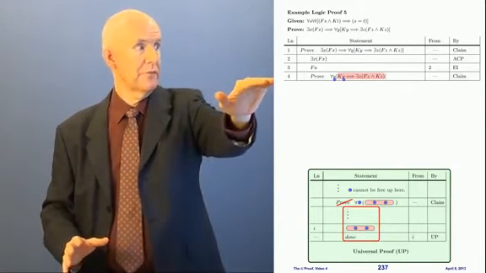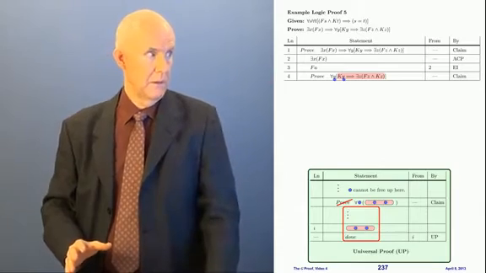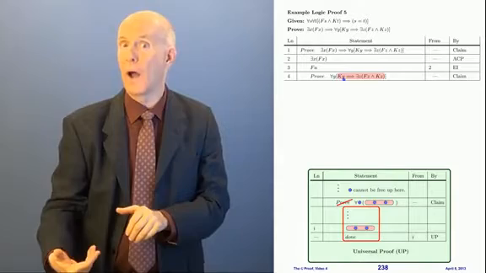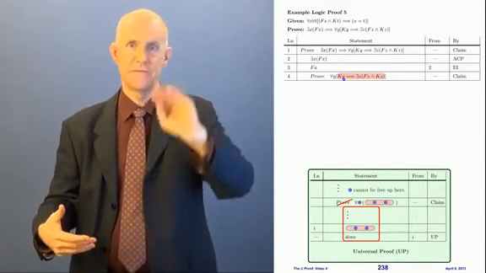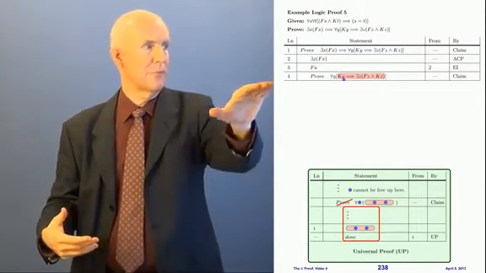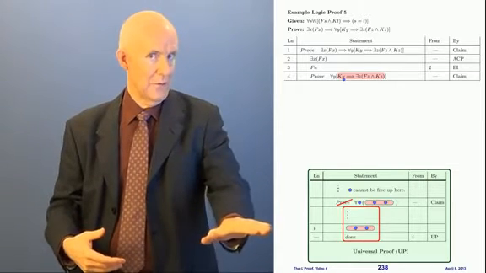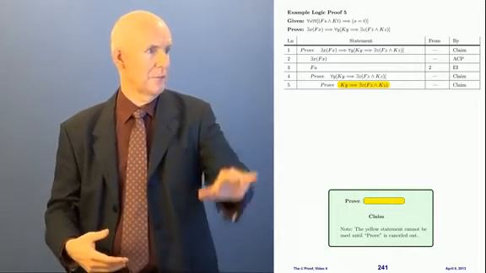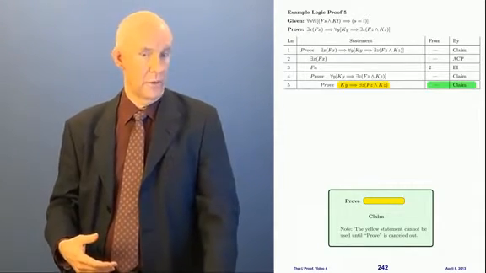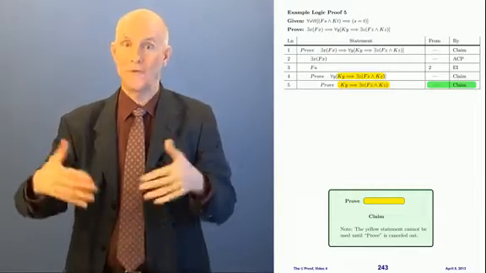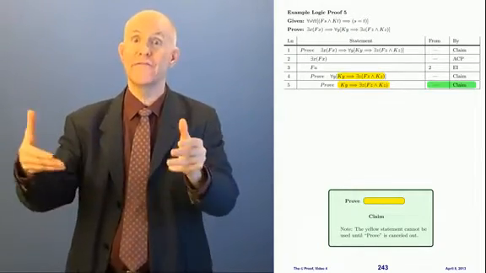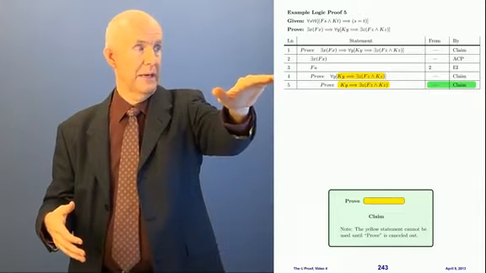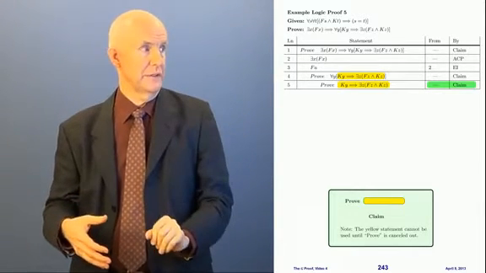So in order to prove this universal statement, I have to prove it without the quantifier for an arbitrary y. I know y is arbitrary because it's not free up above. So I have to try to prove this thing here. Now I'm going to use the claim rule again, and write prove, in fact, by the claim rule. What am I trying to prove? This very thing, with the y free. In line 4, y is bound. In line 5, y is free.